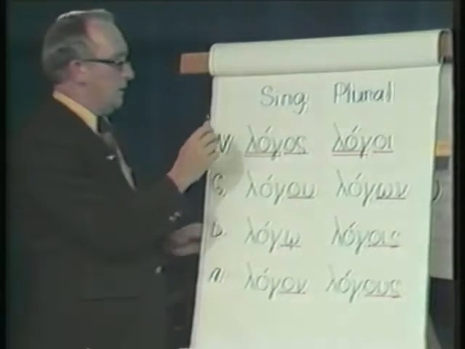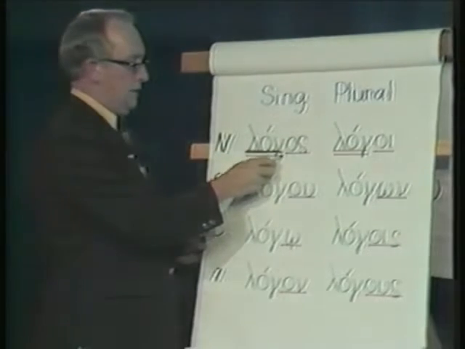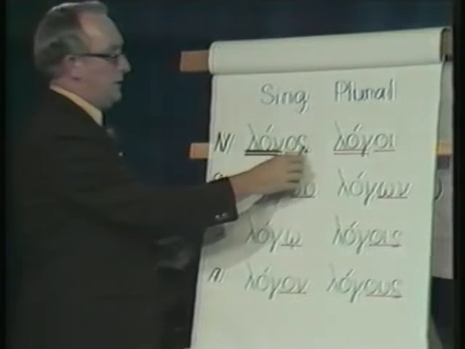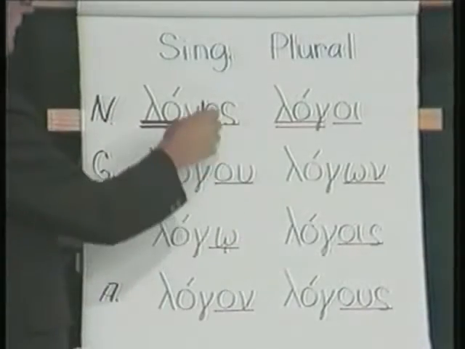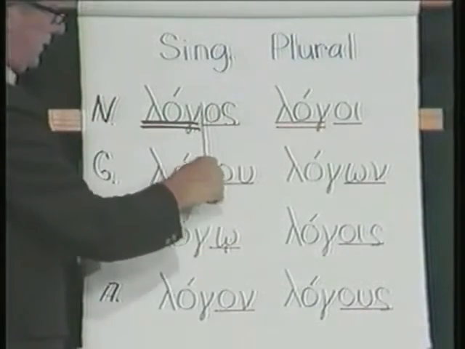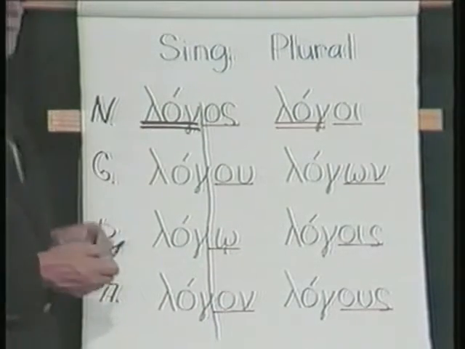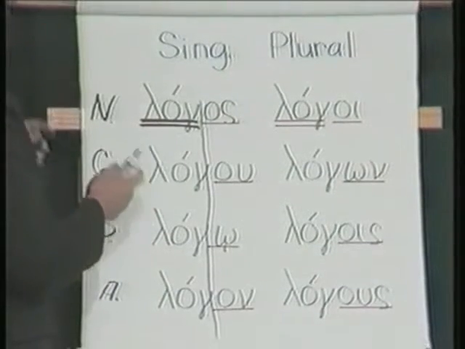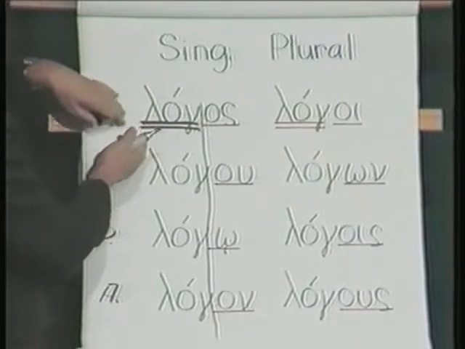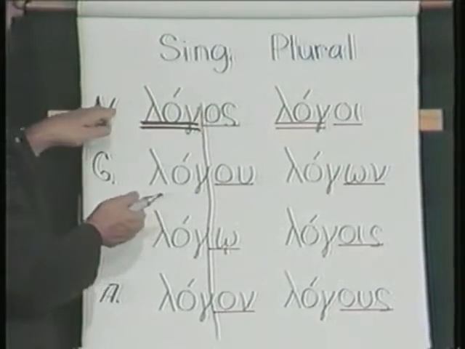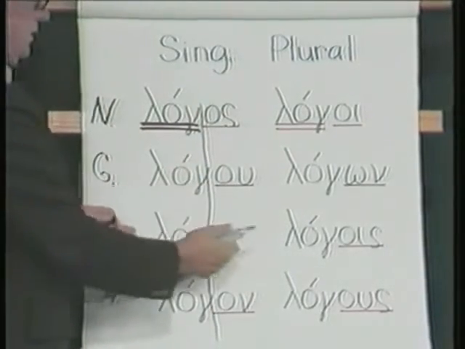We'll talk about the vocative later, but for now we're dealing only with 4 cases, and that's all we have to worry about. So, just as in the verb, we had a stem. This is the stem, and the last 2 letters here, os, that is the ending. Os, and then u, o, on. So let's draw a line down here like we did with the verb in the last chapter. And you see that these are the endings. Now, whatever word we have, logos, adelphos, whatever, that os is the ending, and the rest of it is the stem. So I can put any word here. I can put adelphos, and then adelphou, adelphoi, adelphon. Just as logos, logou, logo, logon.